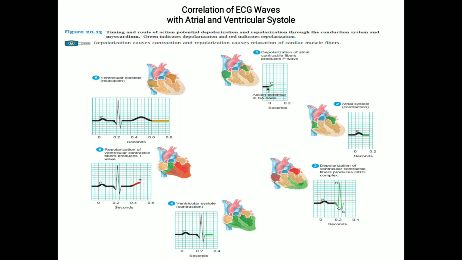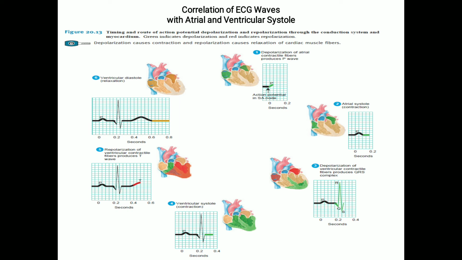You can see there are two terms called systole and diastole. What is systole and what is diastole? Systole refers to the phase of contraction, and the phase of relaxation is called diastole. ECG waves are recorded at a particular timing. The heart rate here is 75 beats per minute.